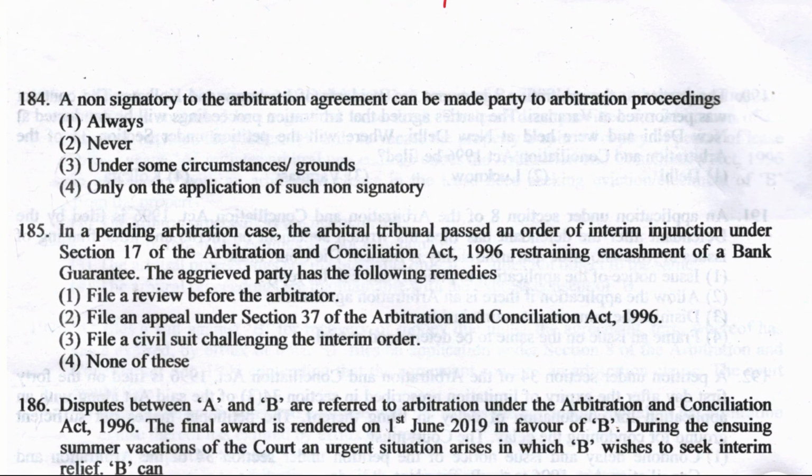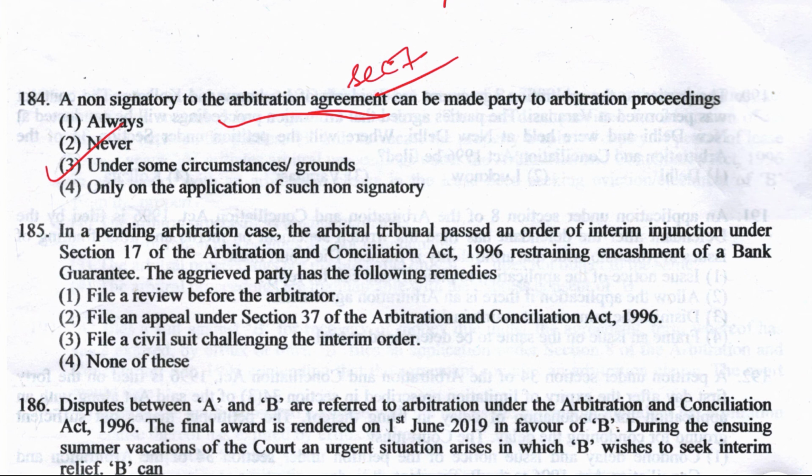A non-signatory to the arbitration agreement can be made party to the arbitration proceedings. First of all, where is the arbitration agreement? The arbitration agreement is in section 7 of the Act, right? Always, never, under some circumstances or grounds, or only on the application of such non-signatory. The right answer is under some circumstances or grounds, option number 3. Next is question number 185.